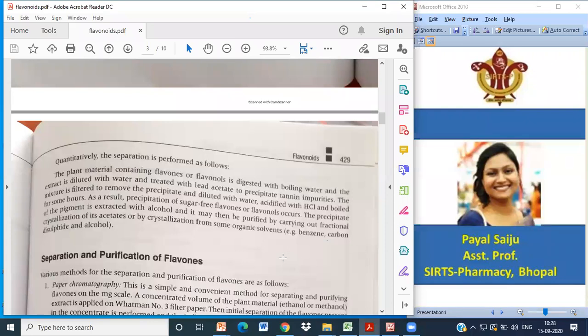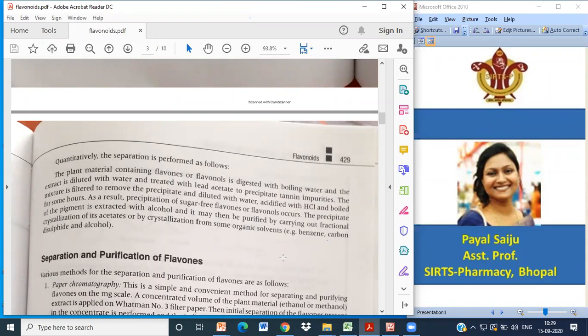So this was all about extraction of flavonoids. To recap: make sure the drug is not dried in the sun; it should be shade dried, then digested with boiling water and filtered. Treat this filtrate with lead acetate, which precipitates the tannin impurities.